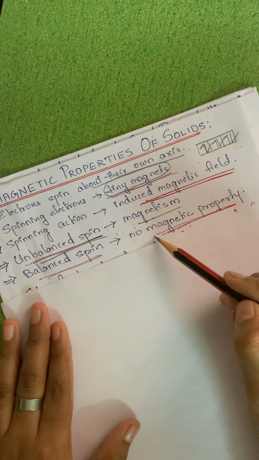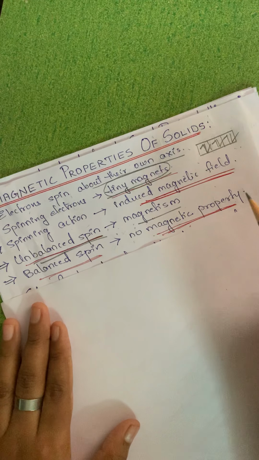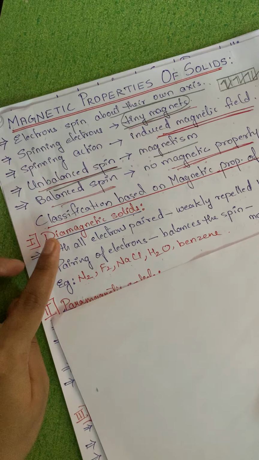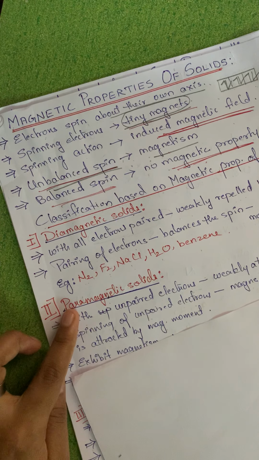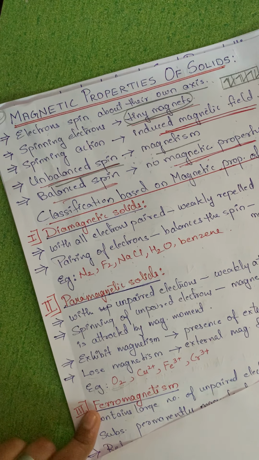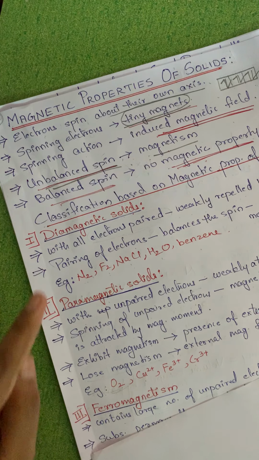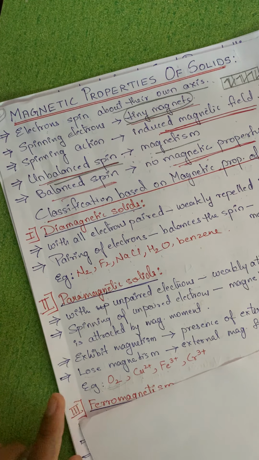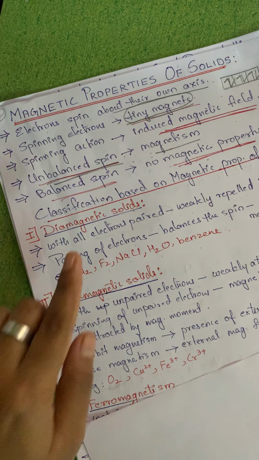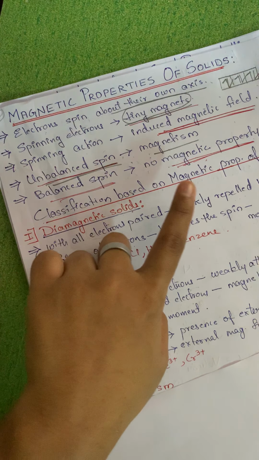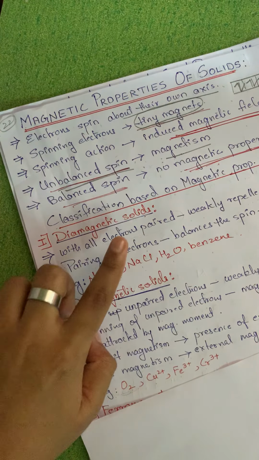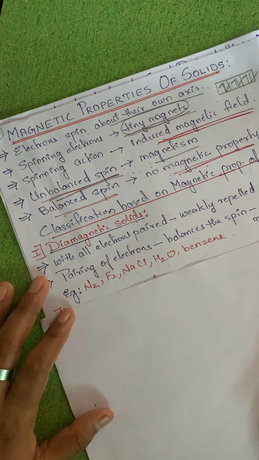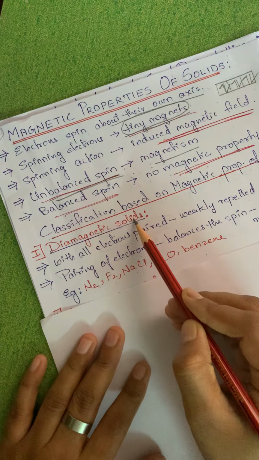Now based on the magnetic property, it is classified into three categories. They are nothing but diamagnetic solids, paramagnetic solids and ferromagnetic solids. Diamagnetism, paramagnetism and ferromagnetism. Since the classification is based on magnetic properties of solids, we refer to them as solids over here. That's it. Now we'll see the first one, diamagnetic solids.